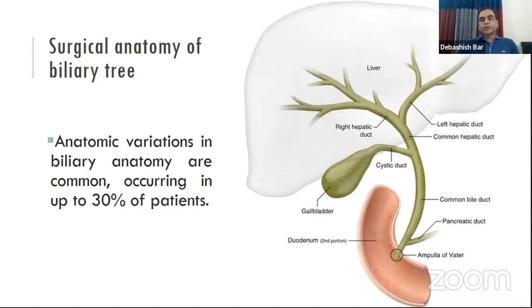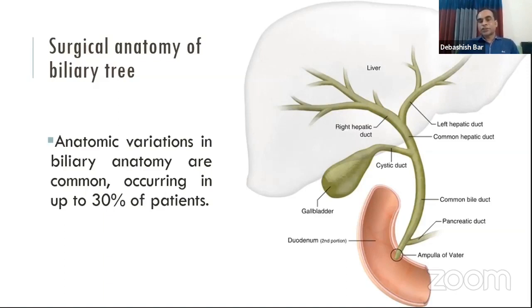Here we know that the biliary system is composed of the intrahepatic biliary tree and extrahepatic biliary tree. The intrahepatic biliary tree is composed of right and left hepatic ducts, which combine to form the common hepatic duct.